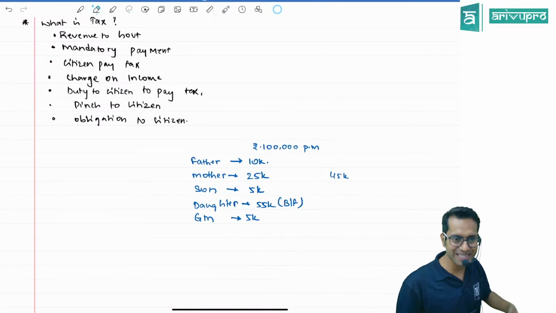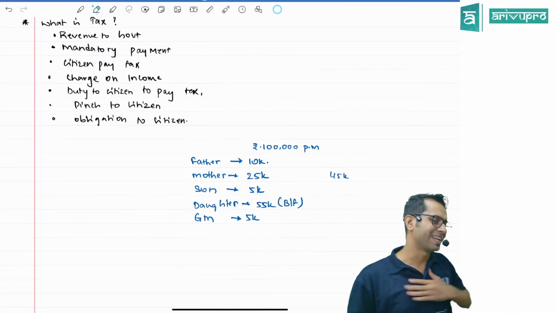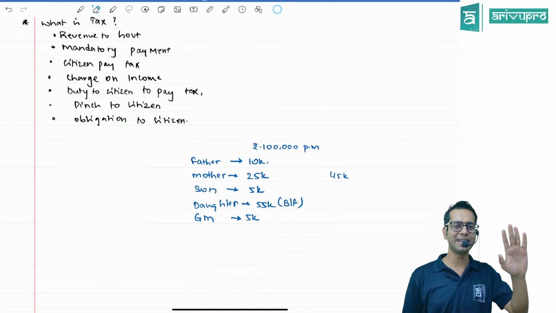Balancing figure is required seriously. I'm telling you. Now, say for example, boys, how many boys are there?